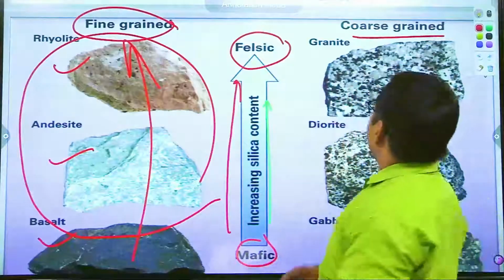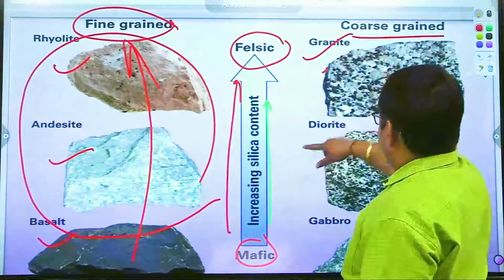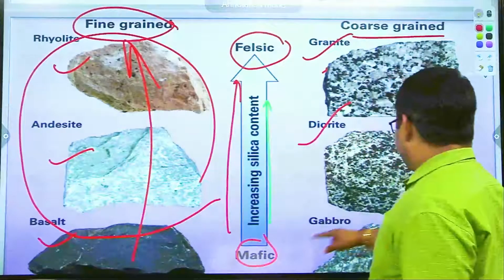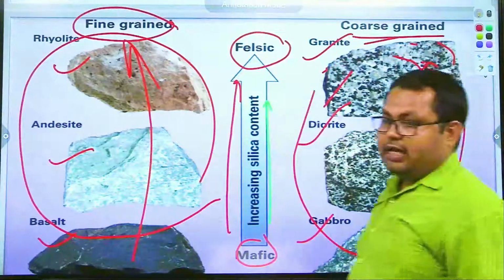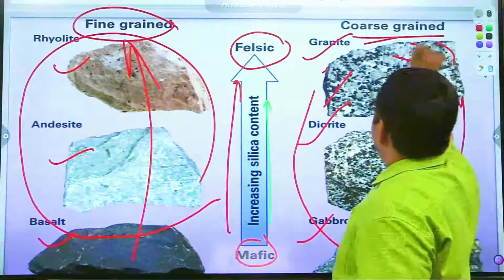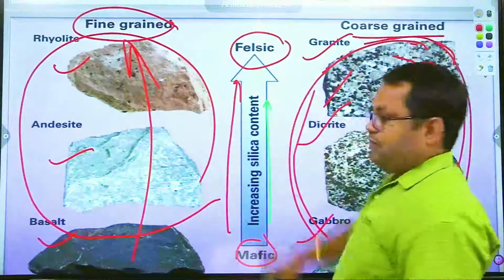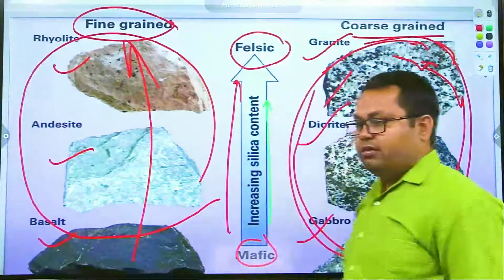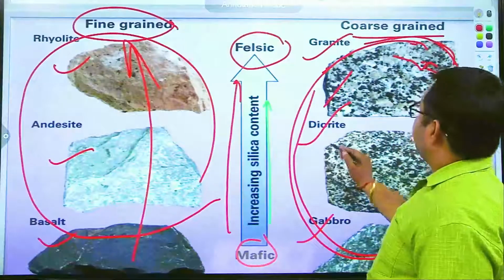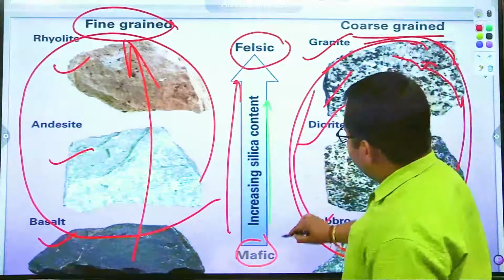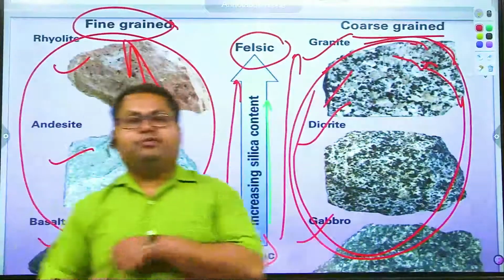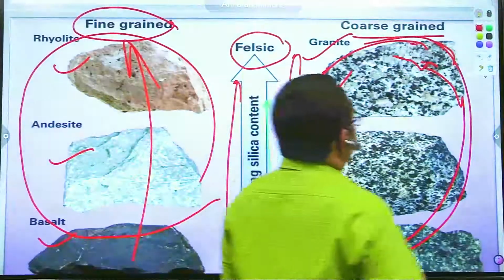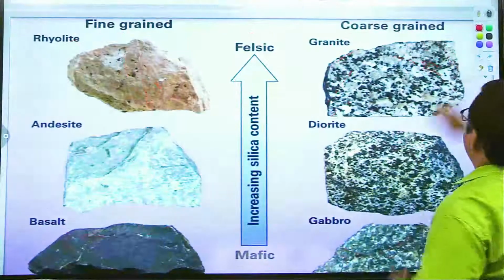If we talk about granite, diorite, and gabbro, these are large grained, large size of the molecules available in this particular rock. And from gabbro towards diorite and granite, there is increasing silica content. So if UPSC asks the questions in this manner, you must also write these, arrange the content, right?